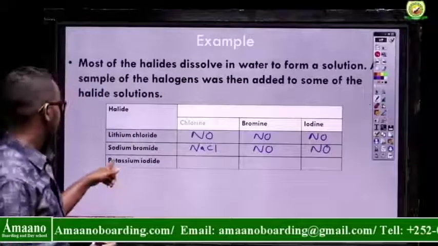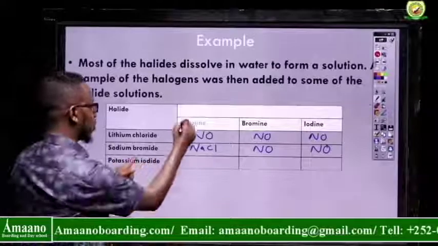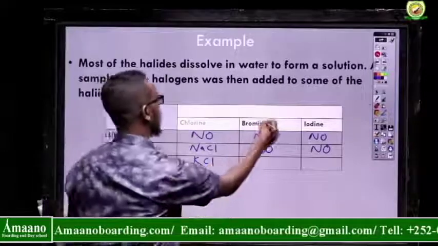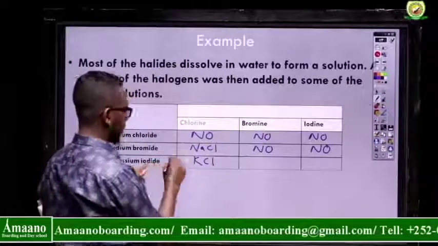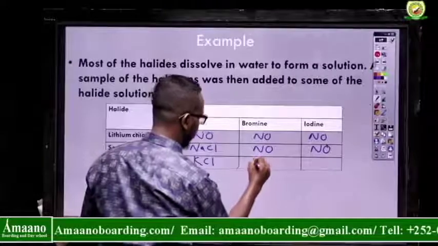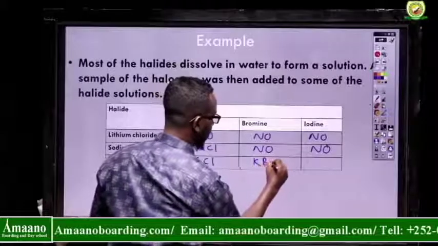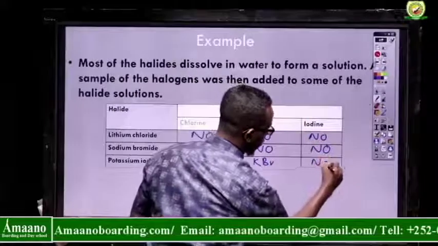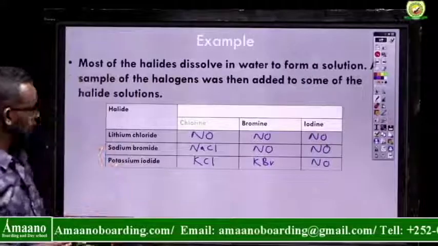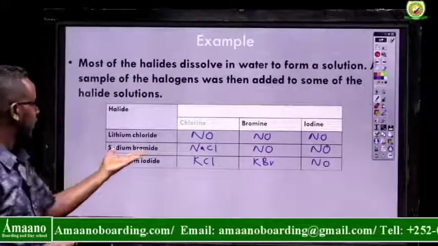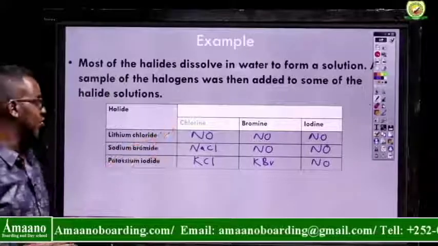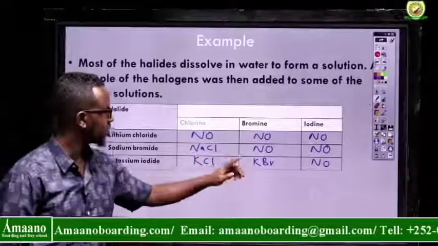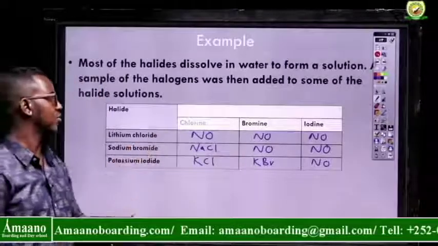What about potassium iodide? If you add chlorine, the product is potassium chloride. If you put in bromine, the iodine is displaced, so the product is potassium bromide. What about iodine? Can iodine displace iodine? No, they have the same reactivity, so no reaction. So you can complete a table like this. This is called a displacement reaction. How many times do we have a displacement reaction? Three times. The remaining are not displacement.